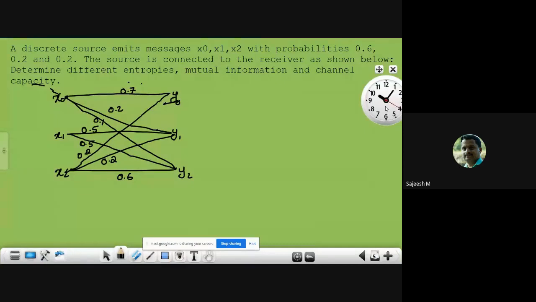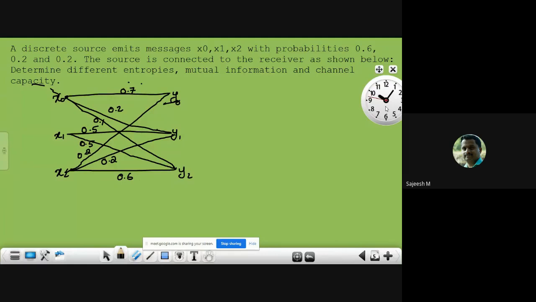A discrete source emits messages x0, x1, x2 with the probabilities 0.6, 0.2, and 0.2. The source is connected to the receiver as shown. Here a source is there, and the source output symbols x0, x1, x2 come out of the source.